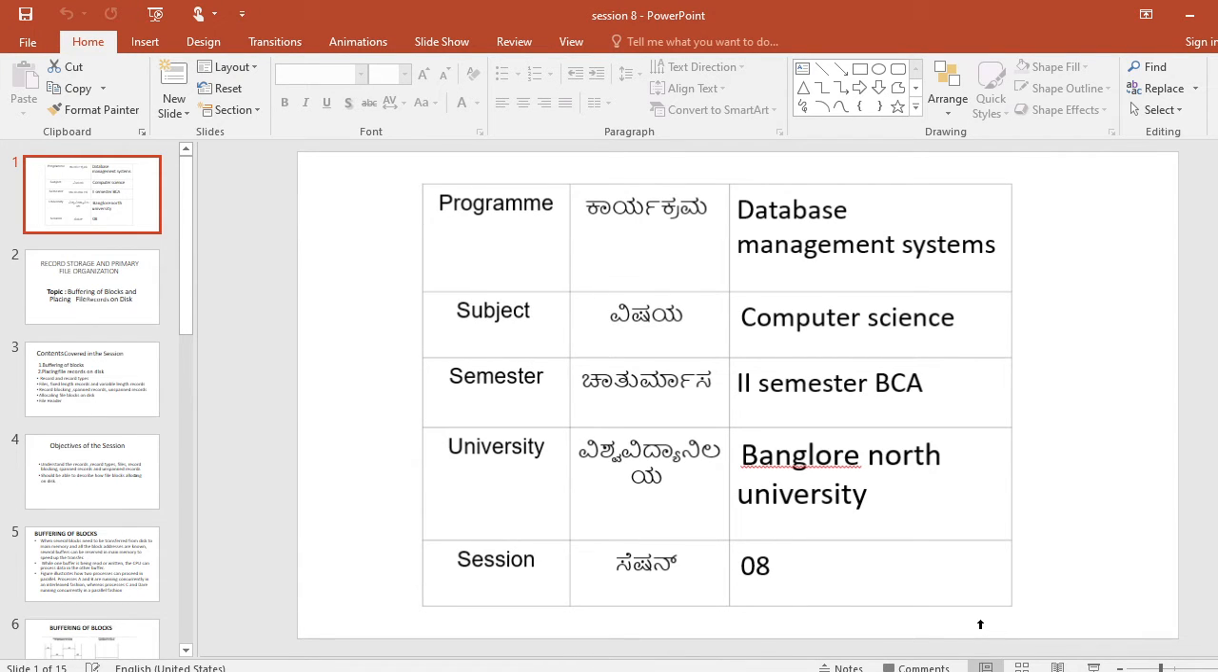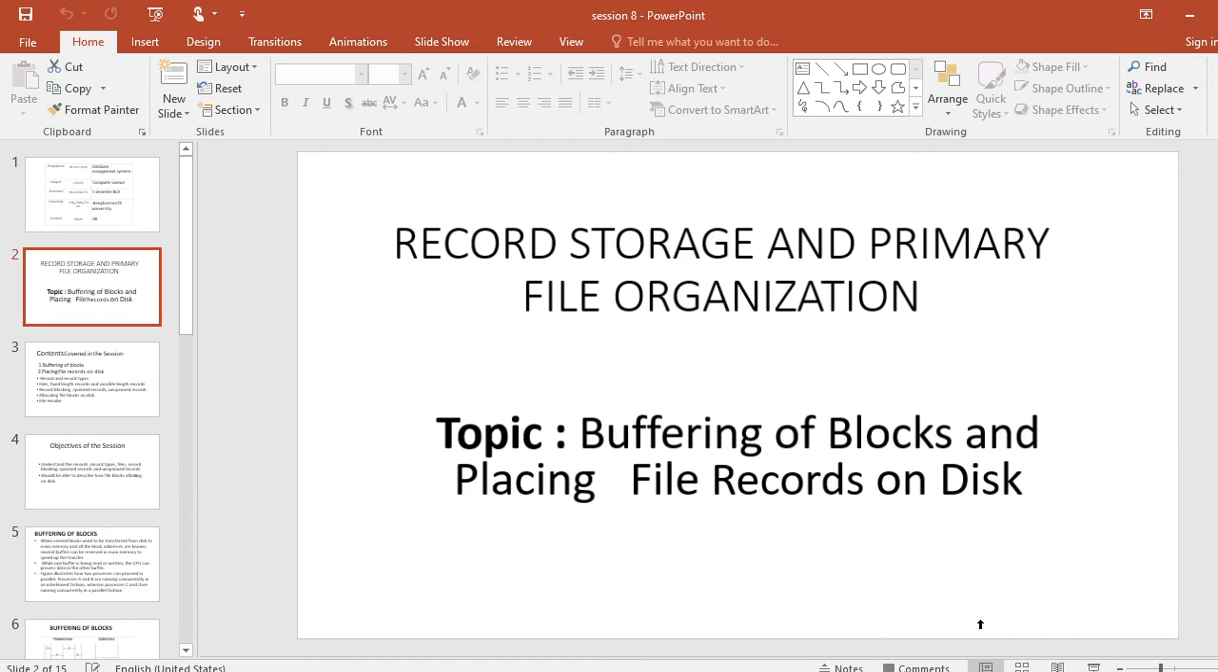Welcome one and all. Today's session is on Database Management System Unit 2. This is the syllabus for Bangalore North University BCA second semester: record storage and primary file organization.